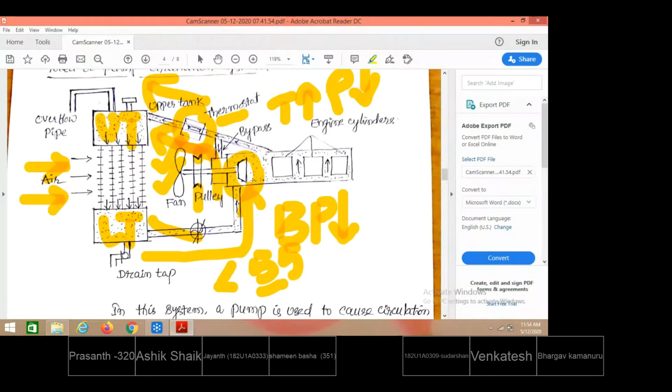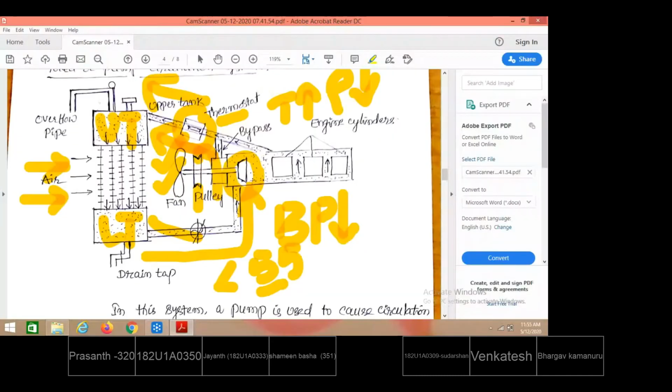Periodically, the sediments have to be cleaned off. The tubes are cleaned chemically so that they are free from the collected sediments. For removal of the collected sediments, a drain tap is also provided.